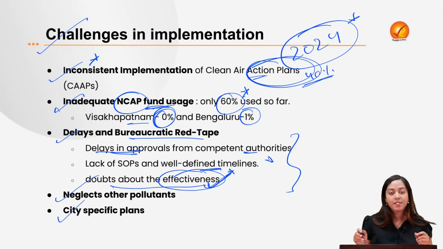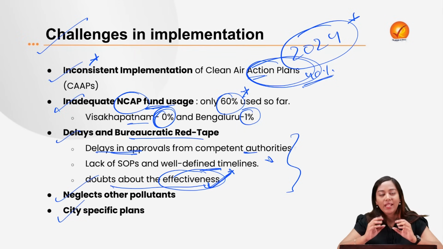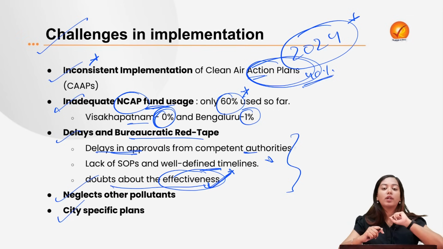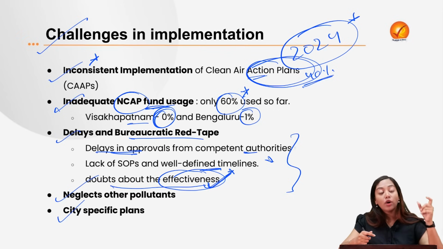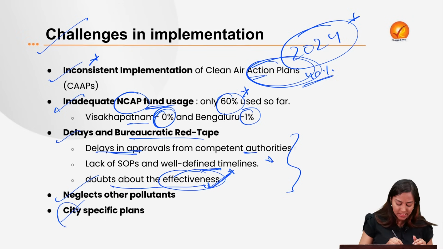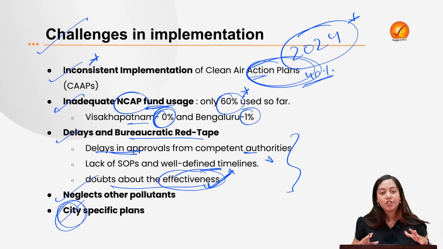Next is, it is a city specific plan. Now you tell me, does air know any boundary? No. So therefore, let's say stubble which is burnt in Haryana would be causing pollution in Delhi. Of course it causes, we know the reason. Then some industry which is maybe planted in some rural areas causing pollution to the urban. So it basically complicates the entire management of air pollution at the cities level. So what is the need? Just like how we used to have watershed management for river and water conservation, similarly we should have an airshed management where we are not taking just one particular city, we are taking the entire airshed area.